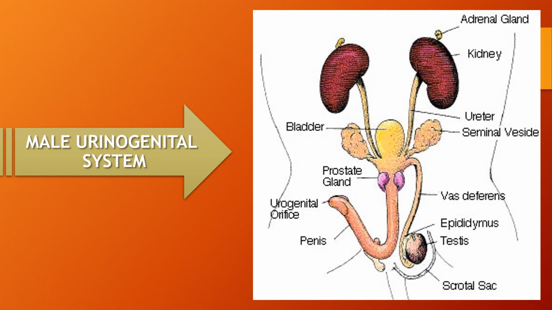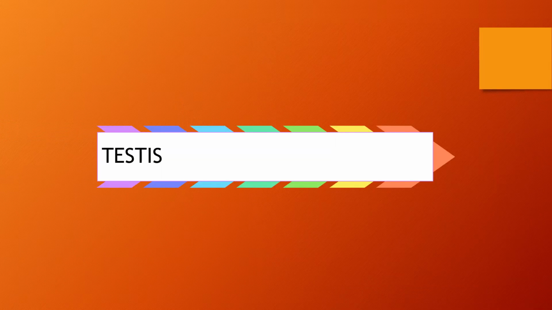Male urinogenital system is formed by the fusion of the following parts. Testes are large in rat due to polygamous mating habit. Each testis is ovoid shaped, located in a spherical sac-like cavity called scrotum. In fetus, testis lies within the abdominal cavity, but they descend into scrotum during puberty.